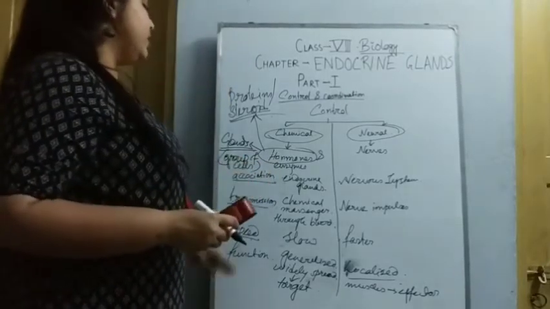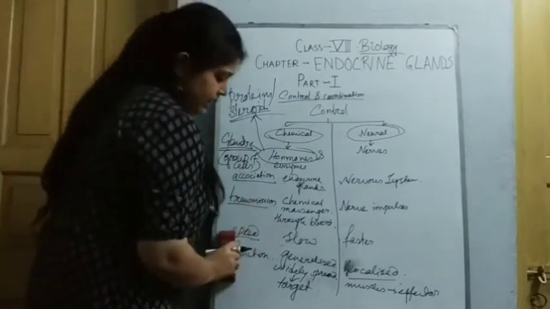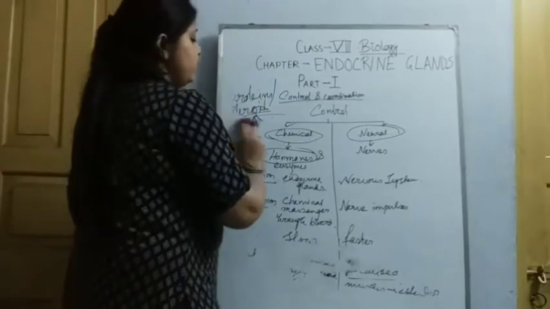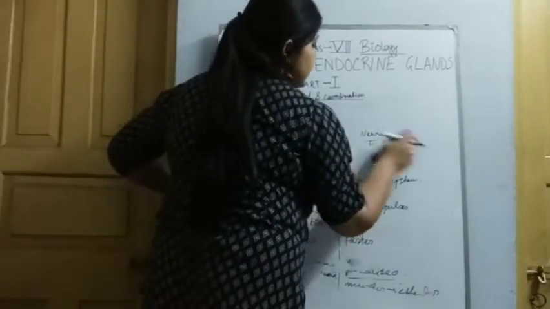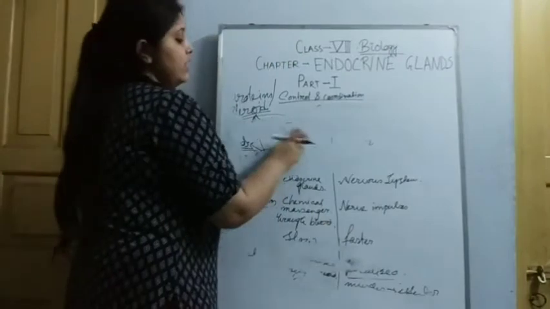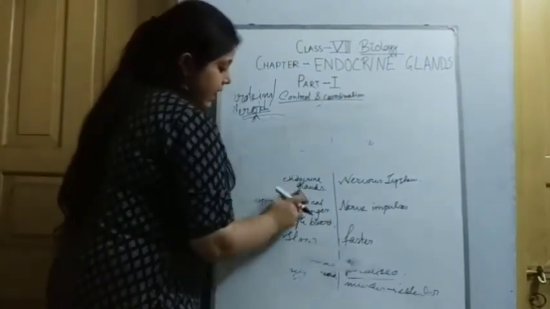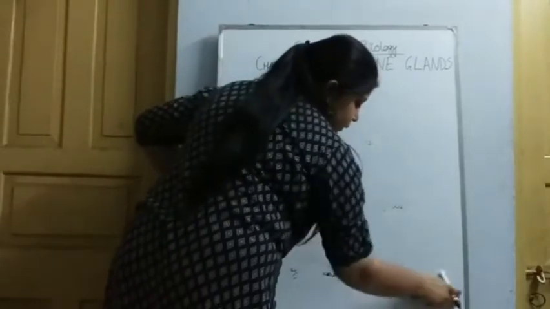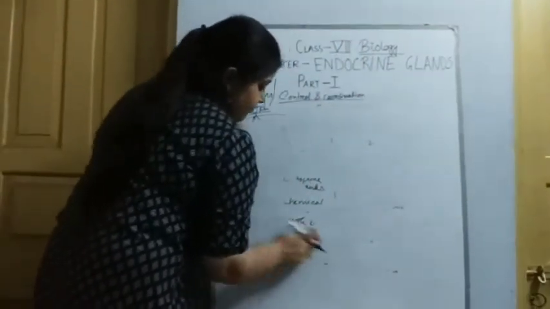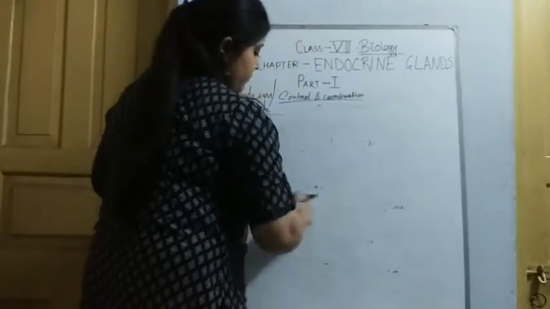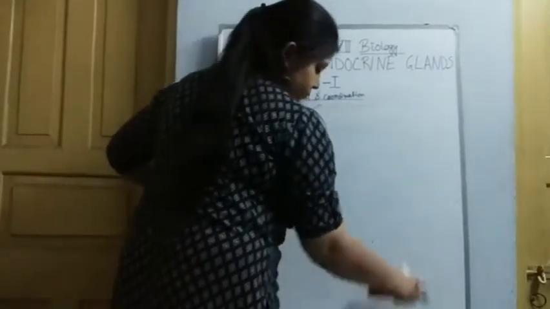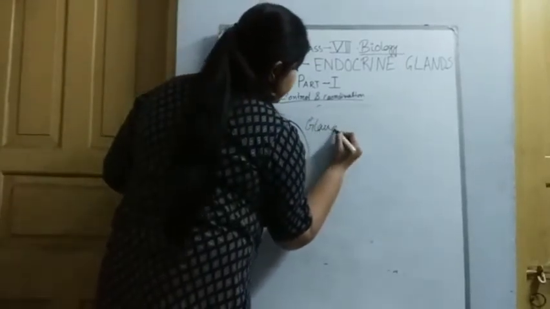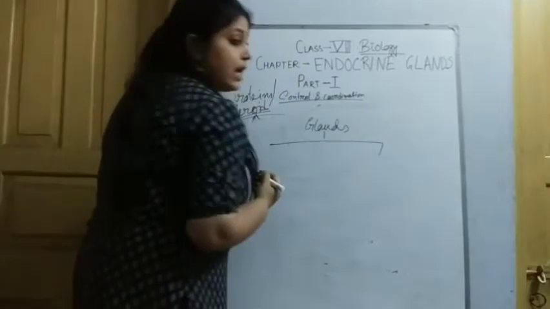Now we are coming to the glands. How can we differentiate the glands, and what is the categorization of the glands? Glands are mainly of two types.